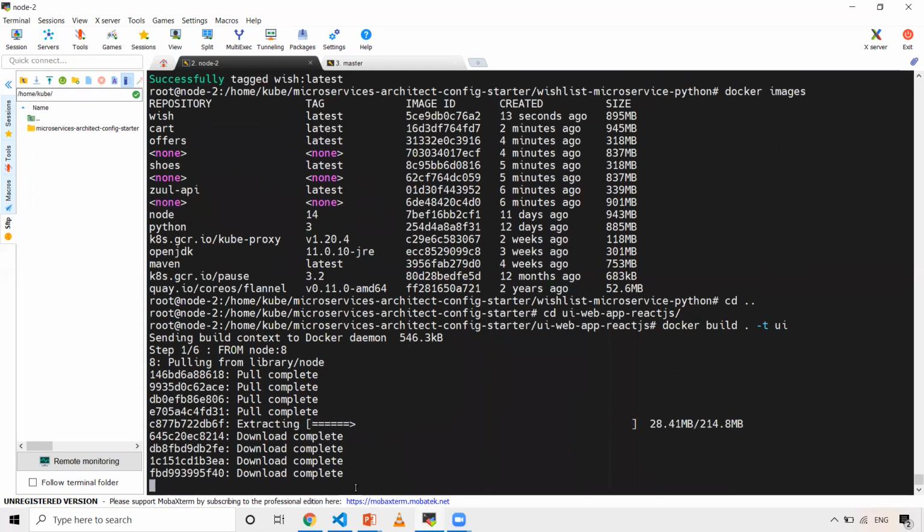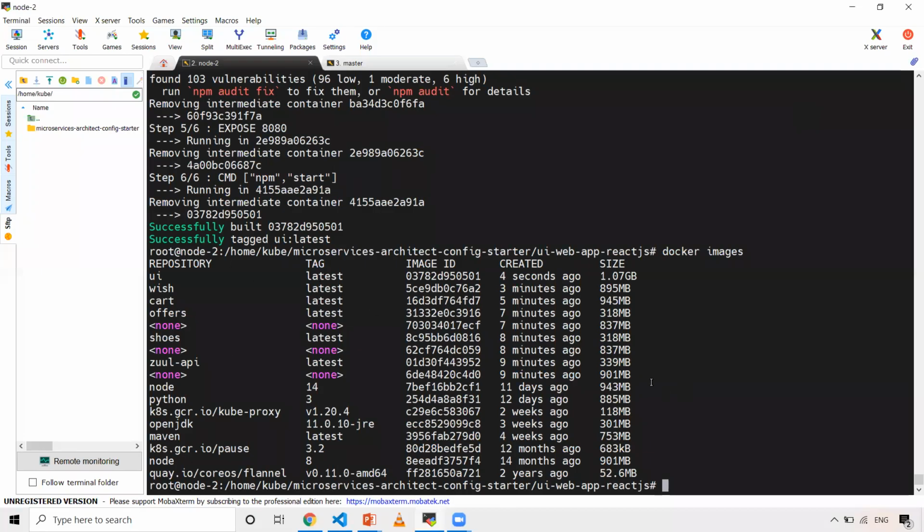So I guess we've created it, I don't know where it went, but let's create one more image and then we will start creating the containers. Now I have all the images. So let's start creating the containers out of it.